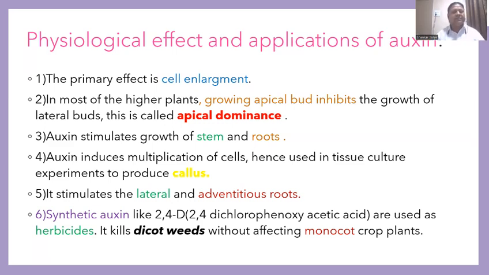Second, that is the apical dominance. In most of the higher plants, the growing apical bud continuously inhibits the lateral growth of the plant body. That is called apical dominance. What is the meaning of apical dominance? Just look here.